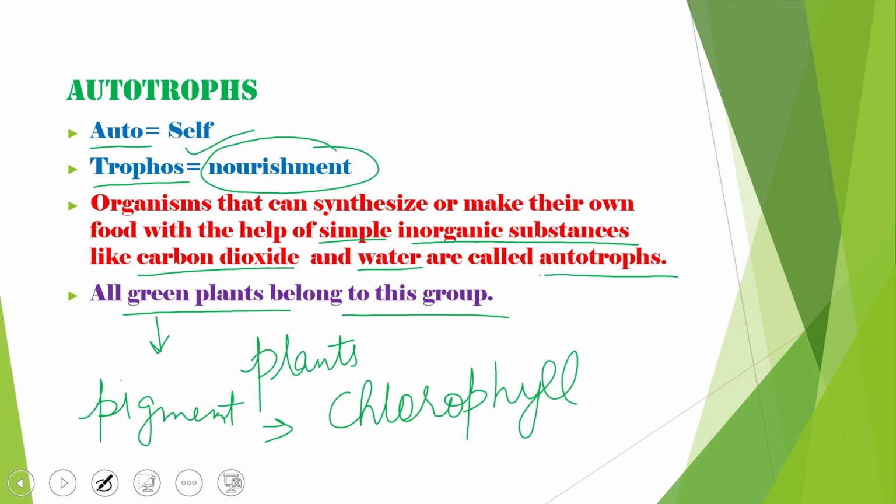Now why have I written autotrophs and not autotrophic? Because autotrophic, as I told you, is the mode of nutrition, but autotrophs are the organisms which occur under that mode of nutrition. So the first category we have cleared: autotrophs, the green plants, come under this category.